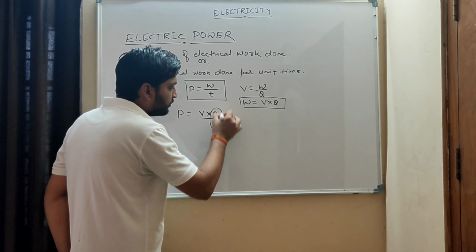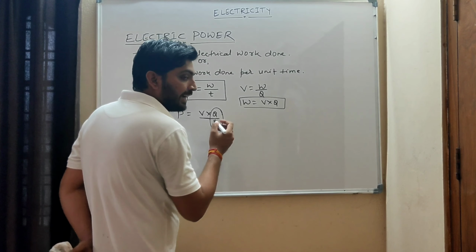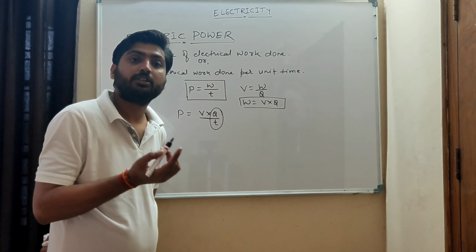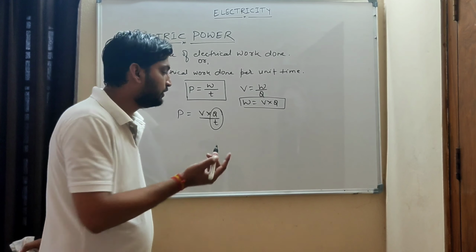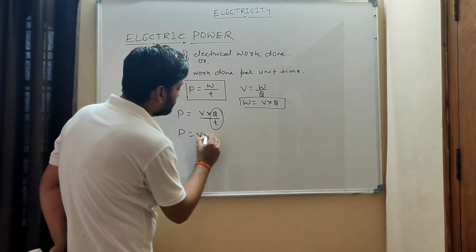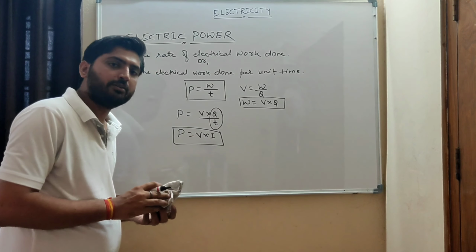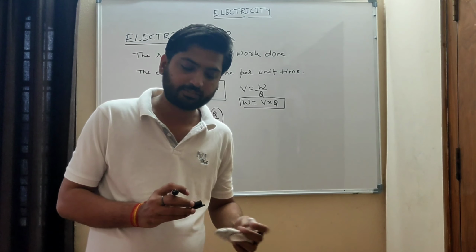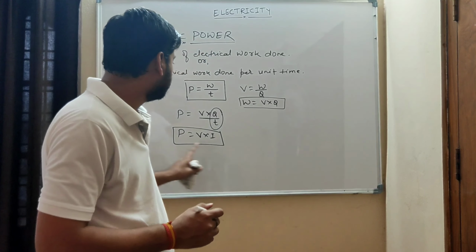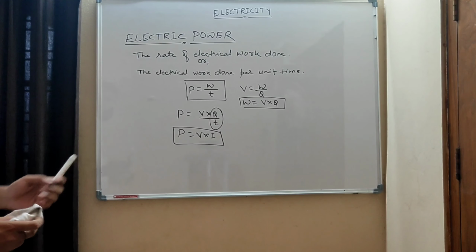Now Q by T, we know Q by T is some other value. What is Q by T? Q by T is nothing but I. Electric current is the rate of flow of charge. So power is equal to V into I. This is the formula for electric power in terms of potential difference and electric current. P is equal to V into I. Okay, write it down or take a screenshot.